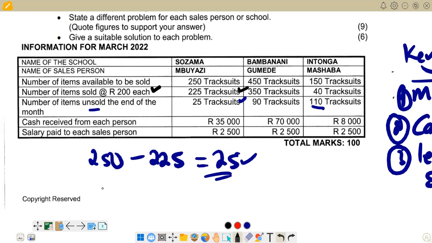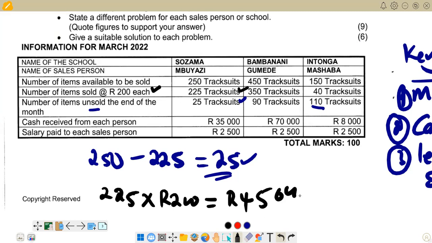We are going to see the total amount that should be received there. We are now saying 225 times 200 rands. If you say this one times this one, you are going to get 45,000.